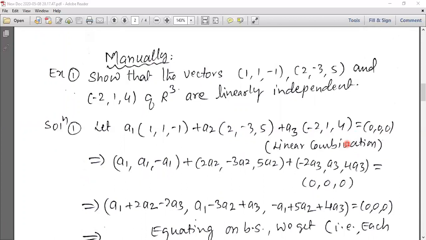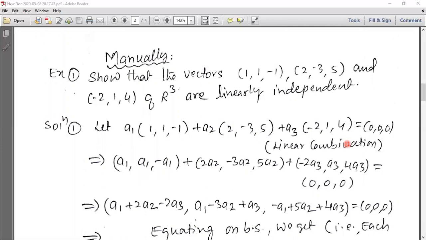Using the vectors and the scalars, you should write down the linear combination a1 alpha 1 plus a2 alpha 2 plus a3 alpha 3, in this form, equal to (0, 0, 0).